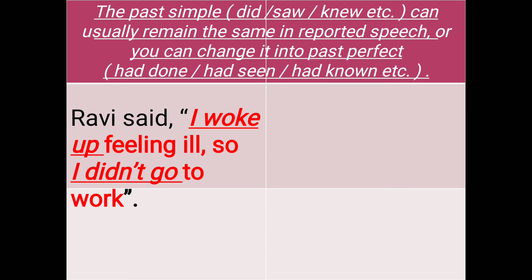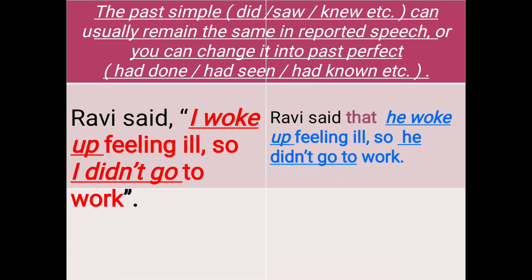Look at some examples. Ravi said, "I woke up feeling ill, so I didn't go to work." Here, I woke up feeling ill is in simple past tense. I didn't go to work is also in simple past tense. Look at how to report this one. Ravi said that he woke up feeling ill, so he didn't go to work.